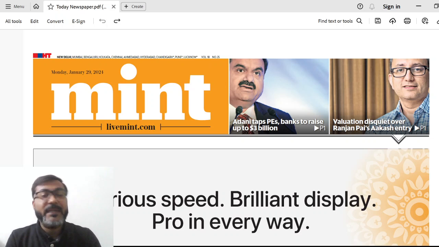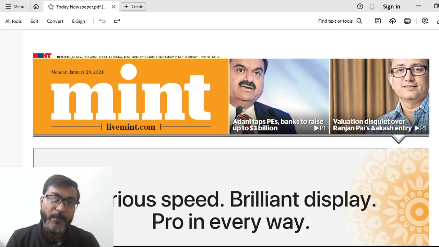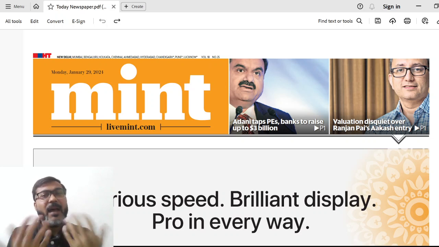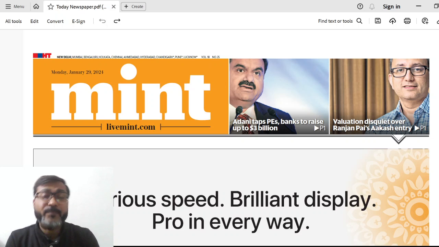Before we begin with today's Mint newspaper, I'm going to tell you some do's and don'ts while reading the newspaper. Number one, you have to read the newspaper to understand a particular news and not for the data. You just don't have to look for data all the time because data are being provided by us through the Spotlight magazine, the PIB 247 and the RBI 247 as well. So data वाला काम वहां से हो रहा है. न्यूज़पेपर आपको केवल कंसेप्चुअल क्लैरिटी और अपनी पर्सनालिटी डेवलपमेंट के लिए पढ़ना है.